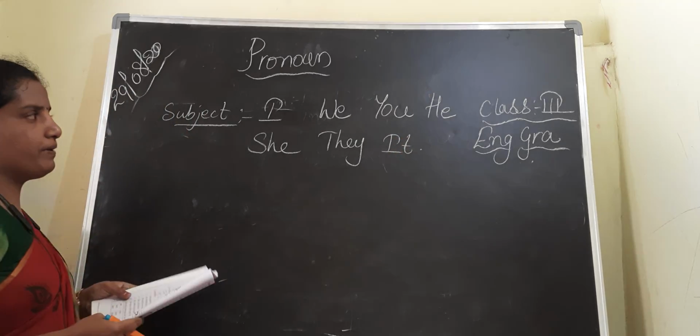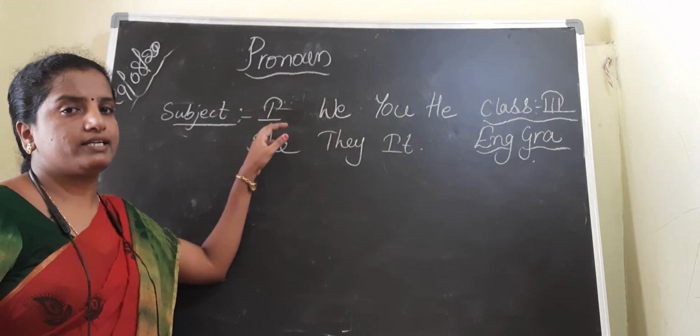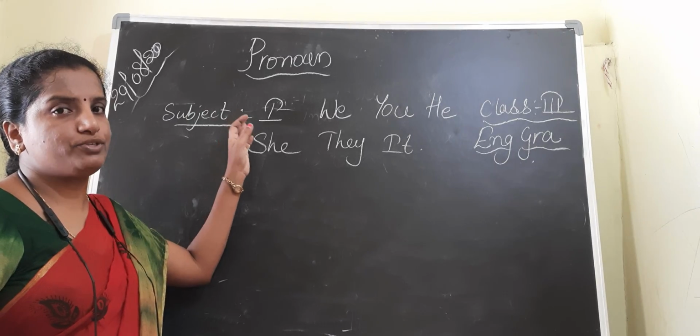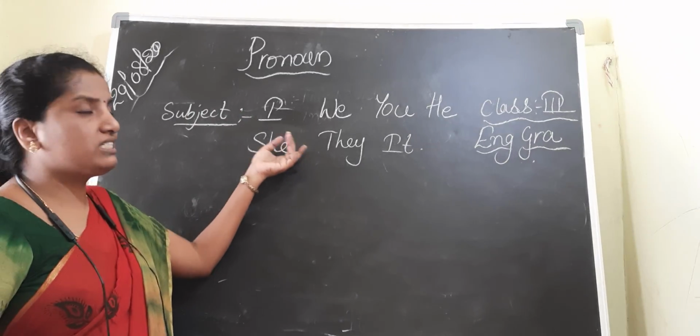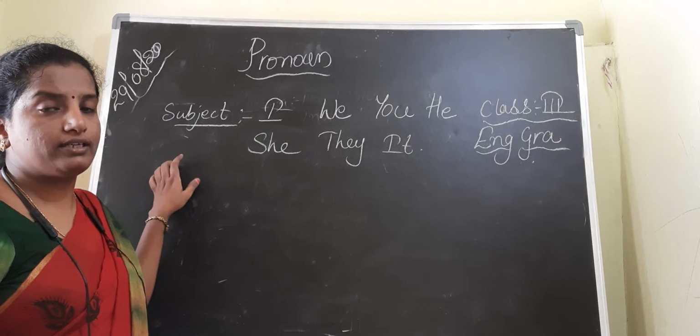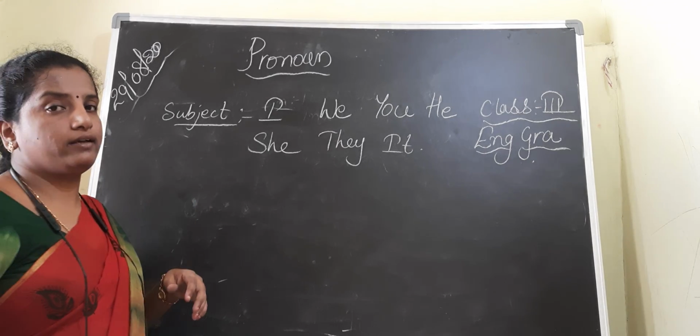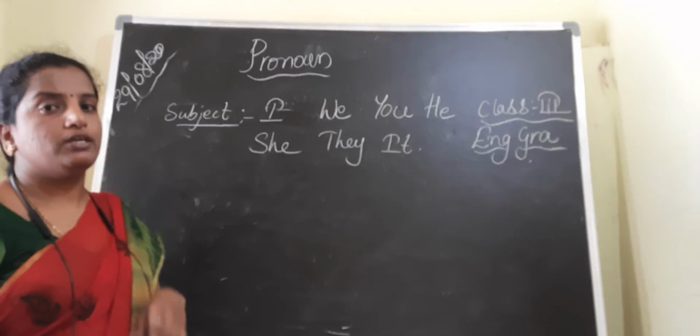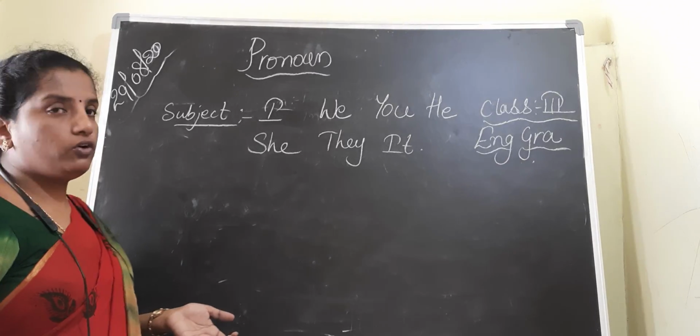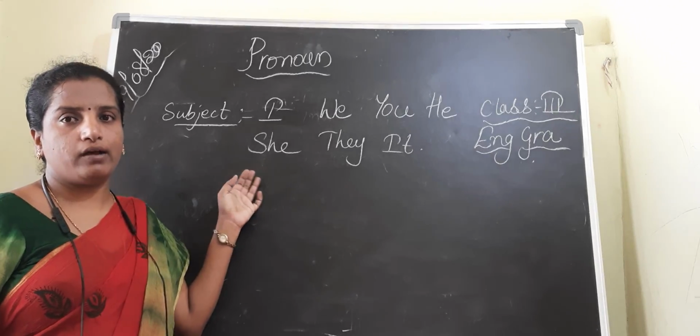See children, whenever we are writing a sentence with a pronoun as a subject, these words come at the starting of the sentence. I play, he plays, he eats, she jumps, they climb. In this way we are using the pronouns.